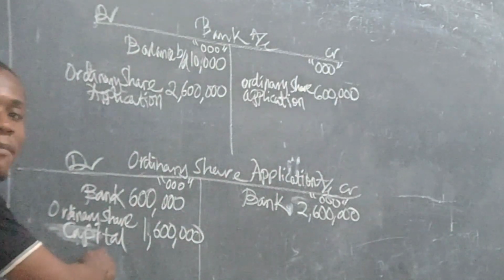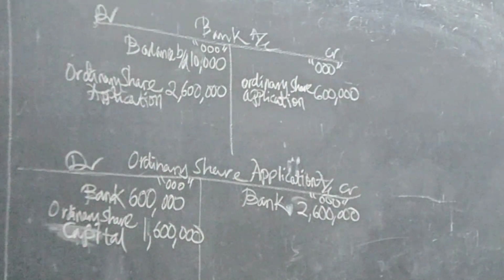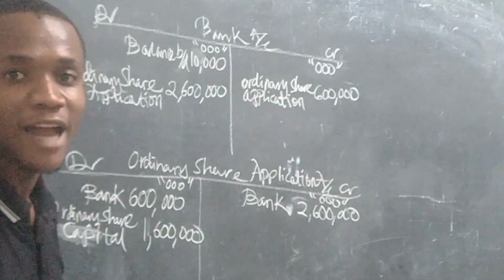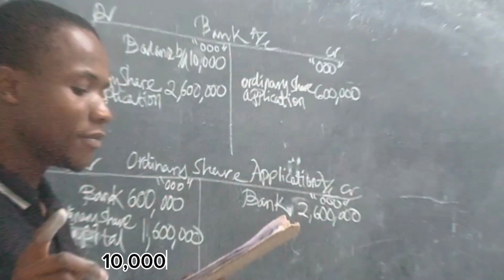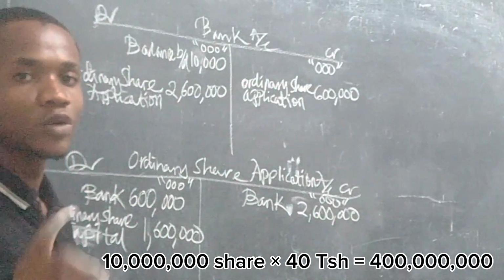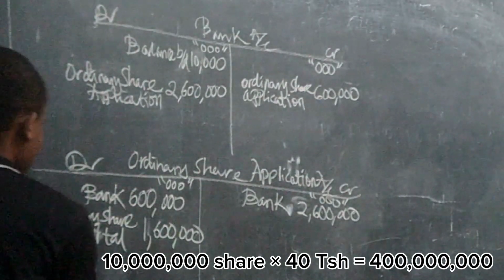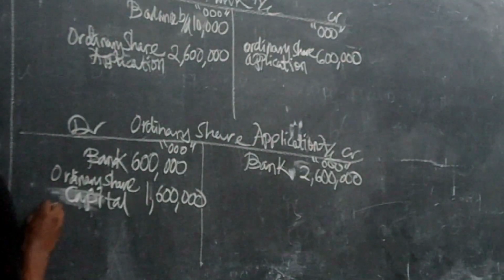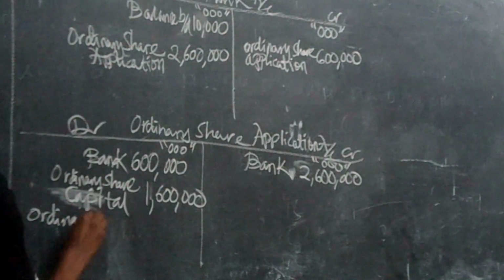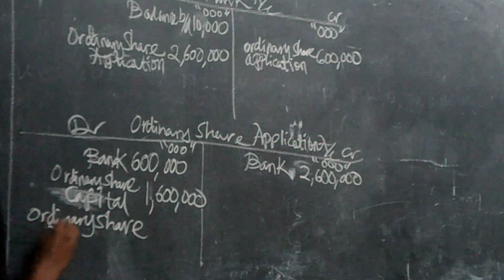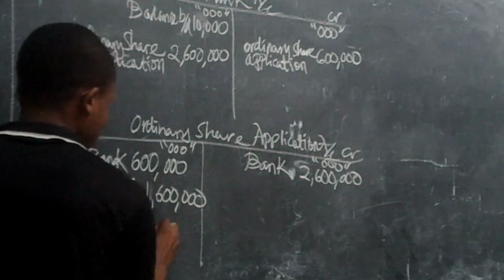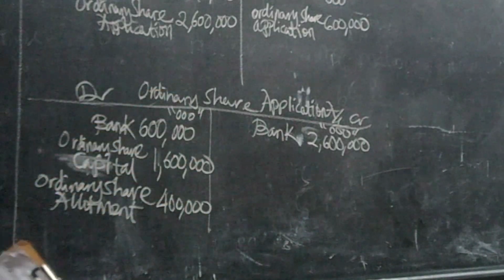After you've transferred the amount to the ordinary share capital, the excess 10 million will be used on the allotment stage. So 10 million times the application money of 40, you get 400 million. Remember, the 3 zeros are at the top.